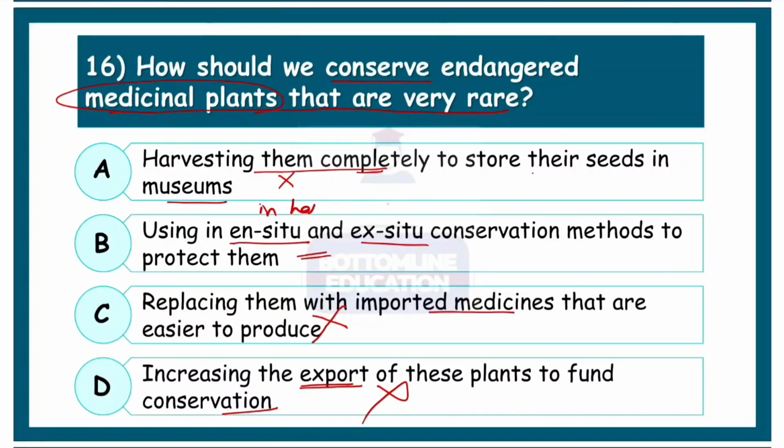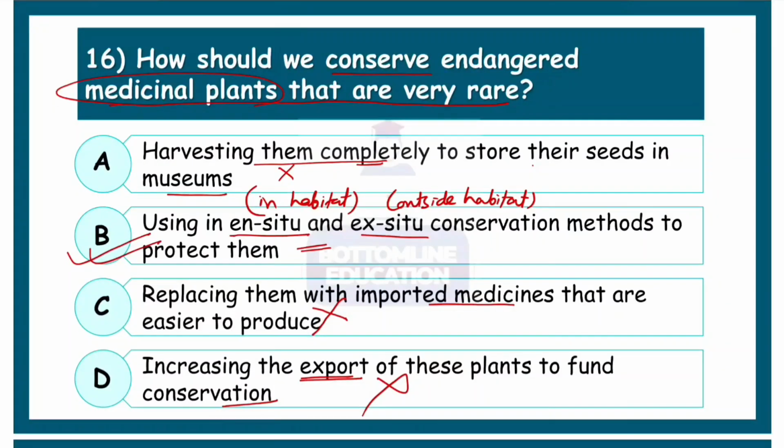In situ means in habitat, and ex situ means outside the natural habitat. So they can be grown outside their natural environment, or they can be protected in their own natural habitat also, which is the main place to protect them. So the correct option here is B.